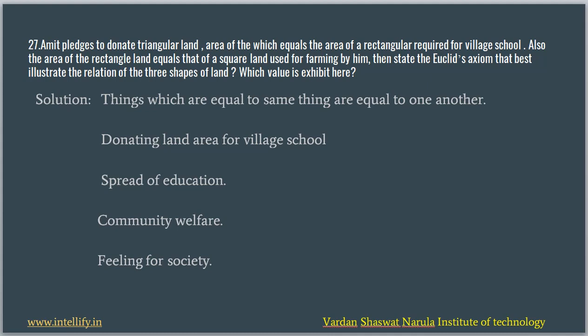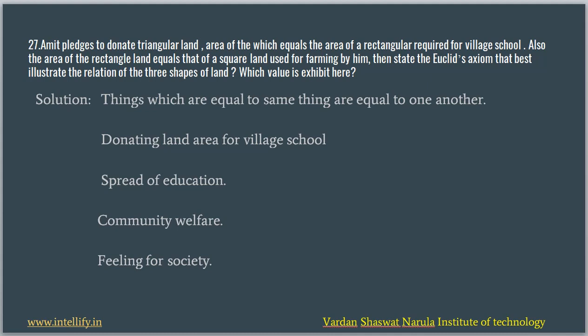The Euclid's axiom that fits this situation is that things which are equal to the same thing are equal to one another. Because the triangular land is equal to the area of the rectangular land required for the village school, and it is also equal to the area of the rectangular land that he uses for his farming, it is best suited that things which are equal to the same thing are equal to one another.